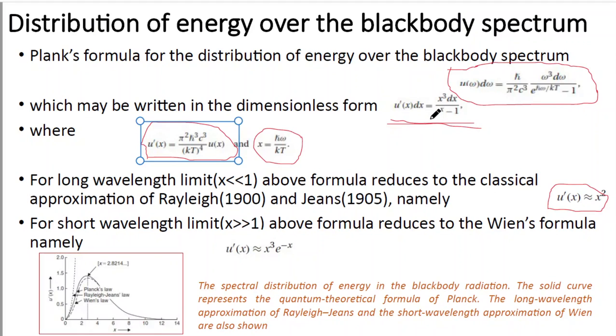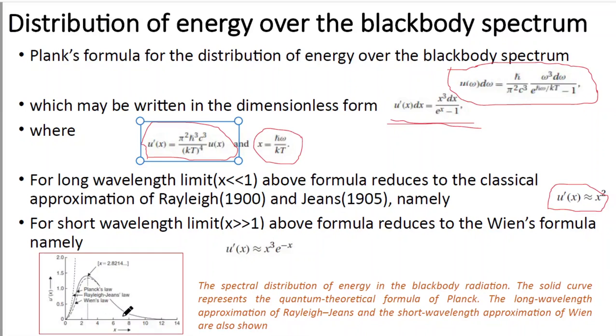So in that case e to the power x will go to the numerator. So ultimately the expression will be like x cube e to the power minus x. Now we can plot a graph between u prime x and x. So this is the graph here.